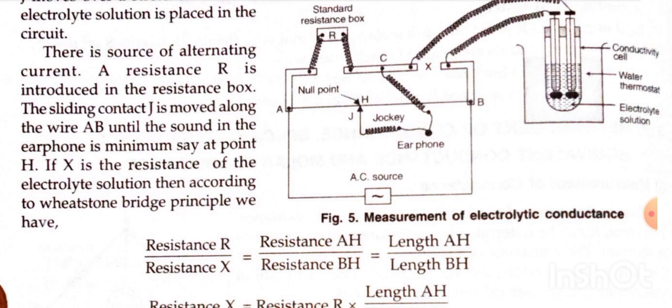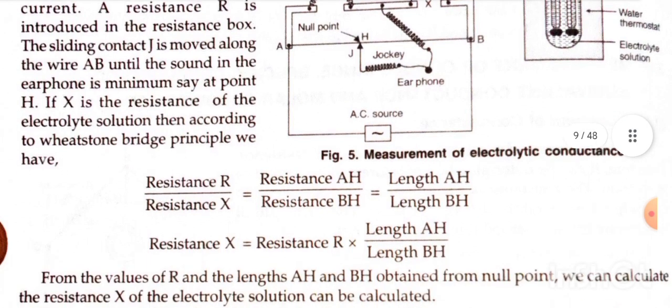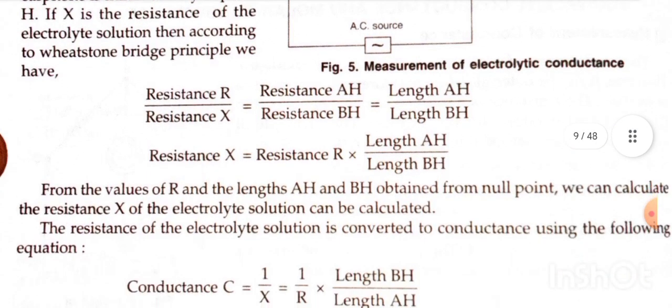The sliding contact J is moved along the wire AB until the sound in the earphone is minimum, say at point H. If X is the resistance of the electrolyte solution, then according to the Wheatstone bridge principle, we have R divided by X is equal to resistance AH divided by resistance BH, which is equal to length AH divided by length BH. Resistance X is equal to R into length AH divided by length BH. From the value of R and the lengths AH and BH obtained from the null point, we can calculate the resistance X of the electrolyte solution.